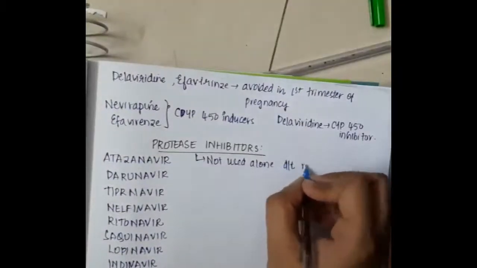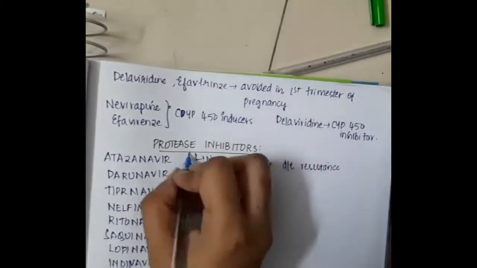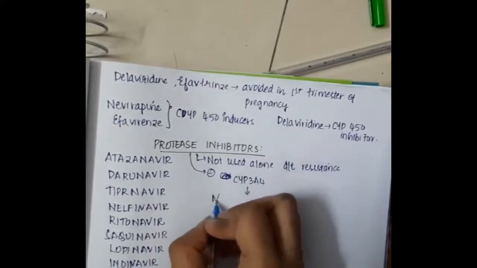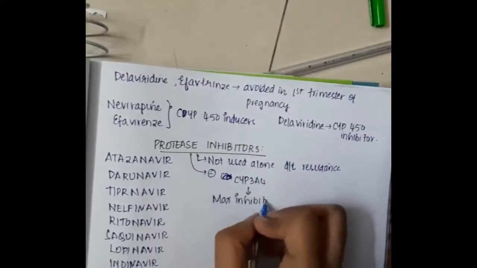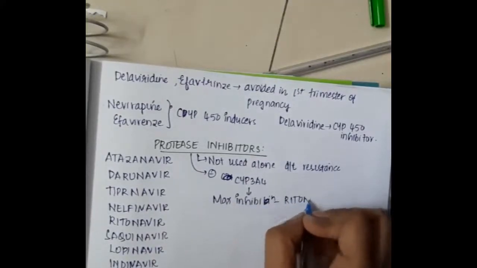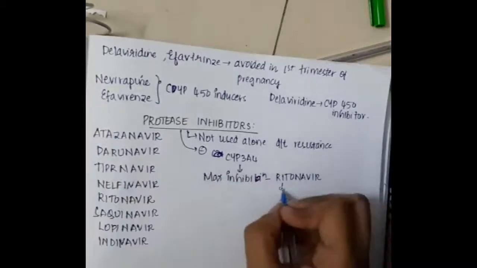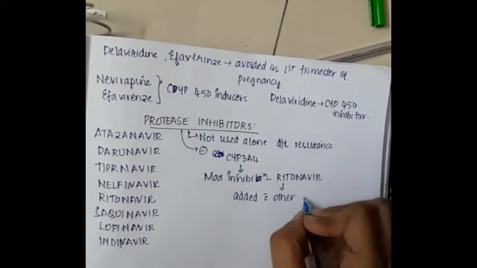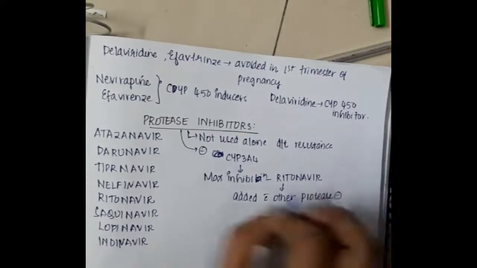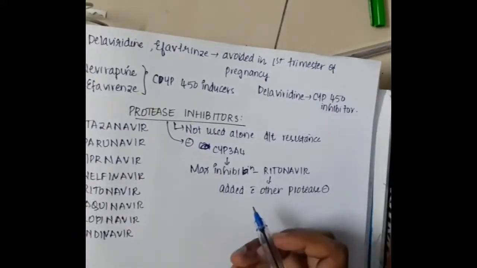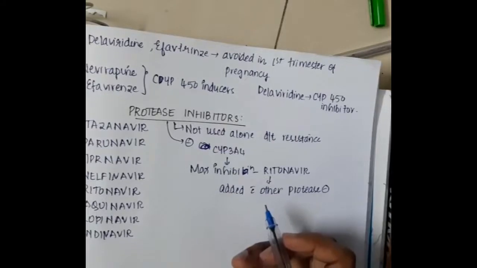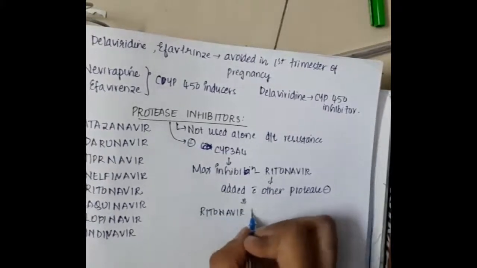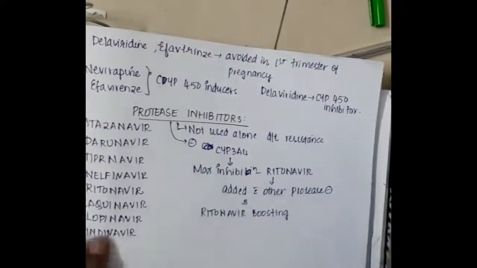Protease inhibitors are not used alone because of the resistance. These protease inhibitors mainly inhibit CYP3A4. Maximum inhibition is done by ritonavir. So ritonavir is always added with other protease inhibitors, and this is called ritonavir boosting.